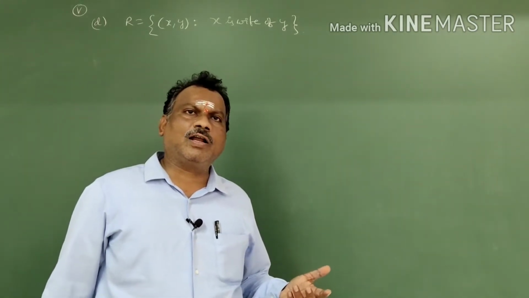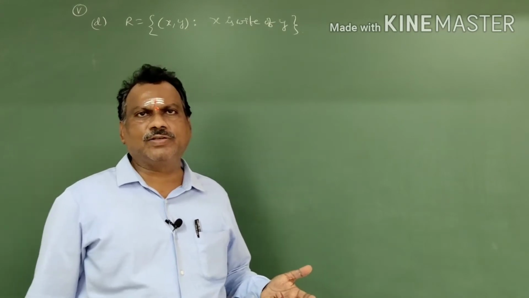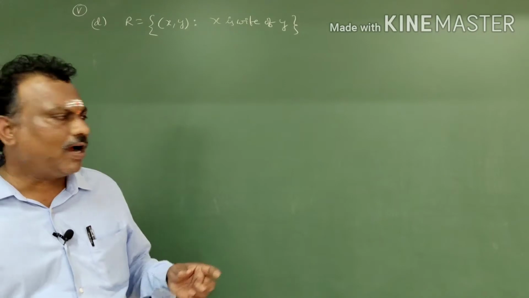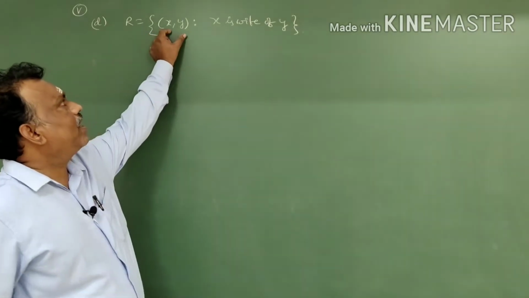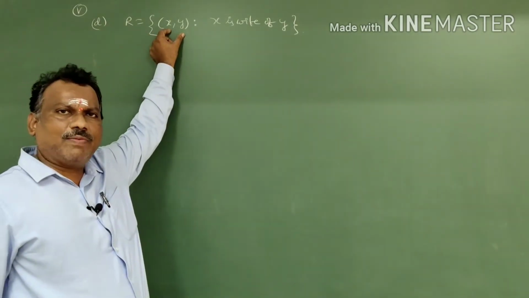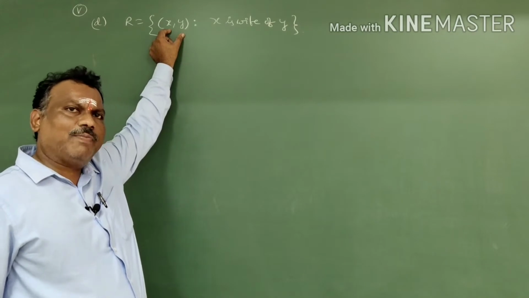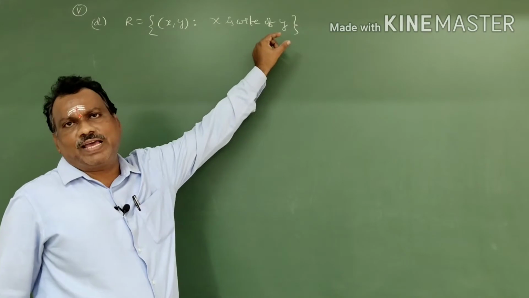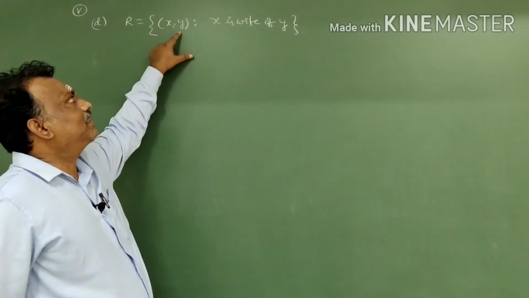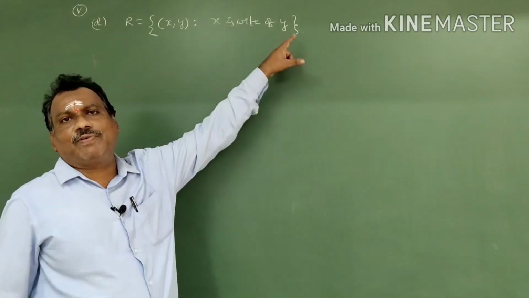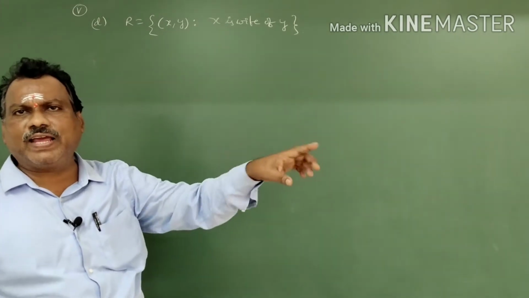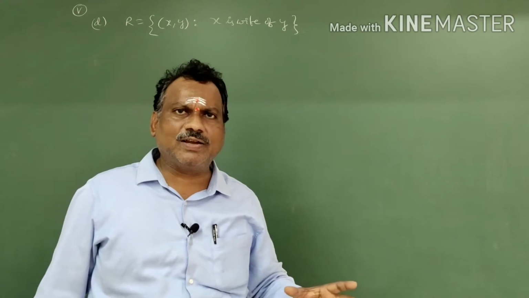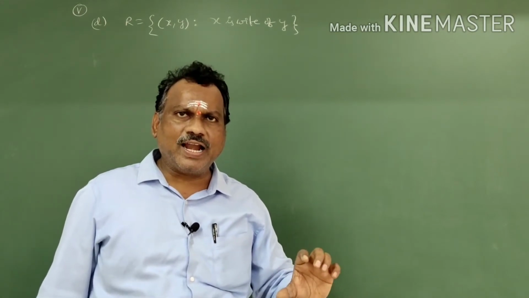a relation R on set A is said to be reflexive, every element of A is related to itself. According to this, if you pick one ordered pair, it is (x, x) only for reflexive. The relation is x is wife of y, so x cannot be wife of x. So reflexive has failed. Directly we can say that. Always remember, a reflexive relation means an element is related to itself.